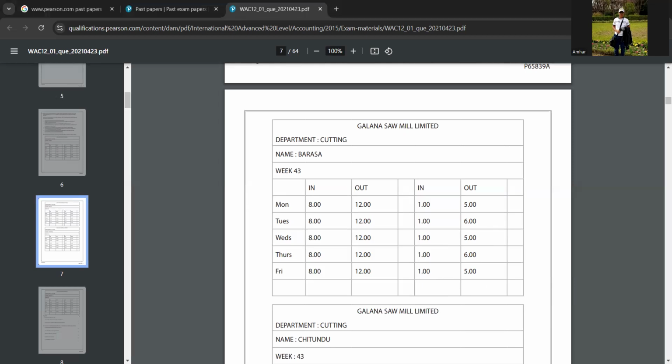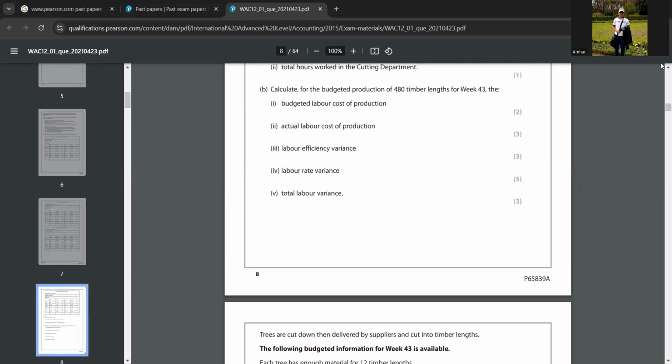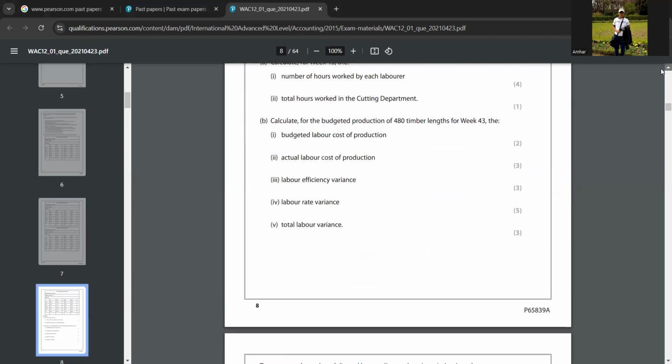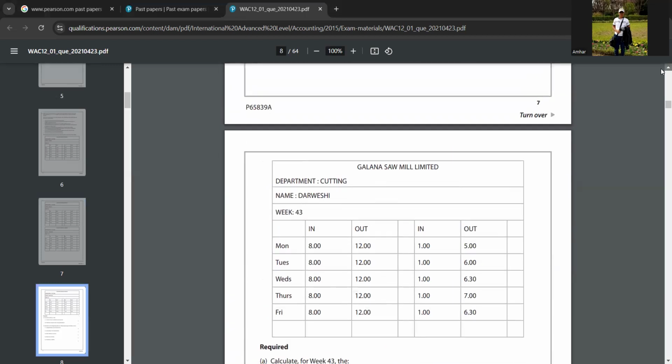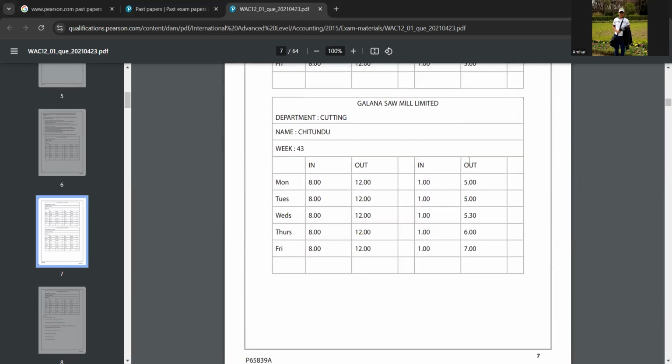Yes, 42. Again for Chitundu, 8 into 5, that is 40 hours plus the extra hours. How much is it? 43.5 hours, right? 43 and 30. Yeah. So write that.